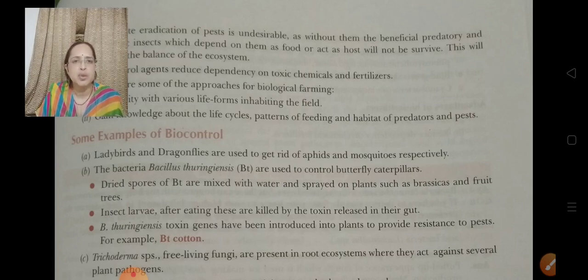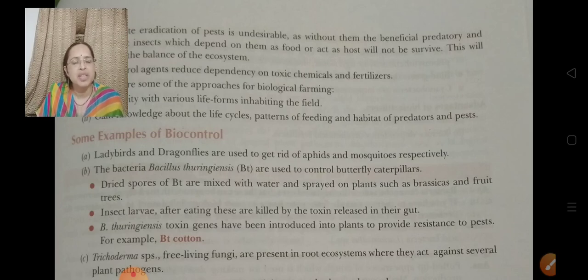Bacteria like Bacillus thuringiensis, BT, are used to control butterfly caterpillars. The dried spores of Bacillus thuringiensis are mixed with water and sprayed on plants such as brassica and fruit trees.